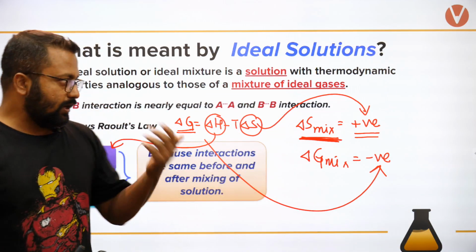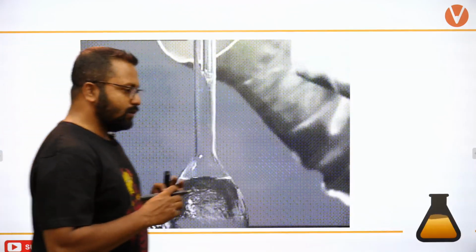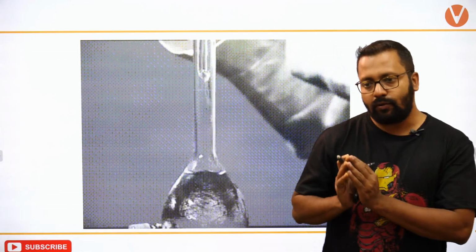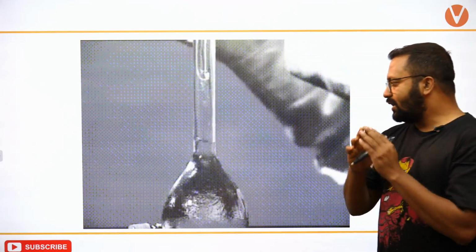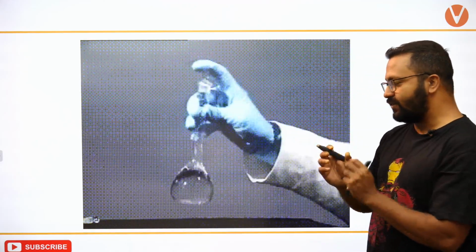Now let's understand it using this video, that what is meant by delta V to be equal to 0.